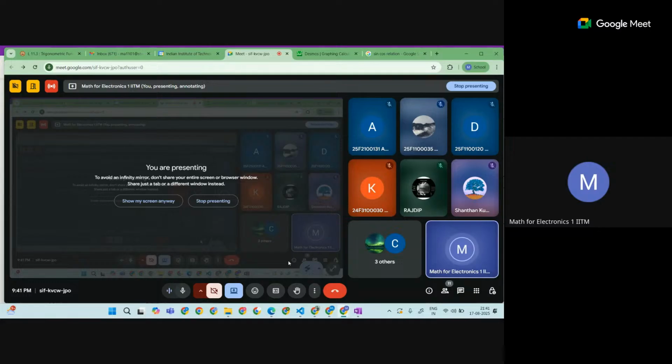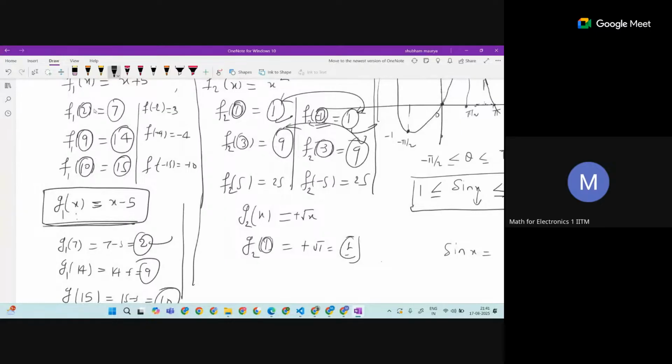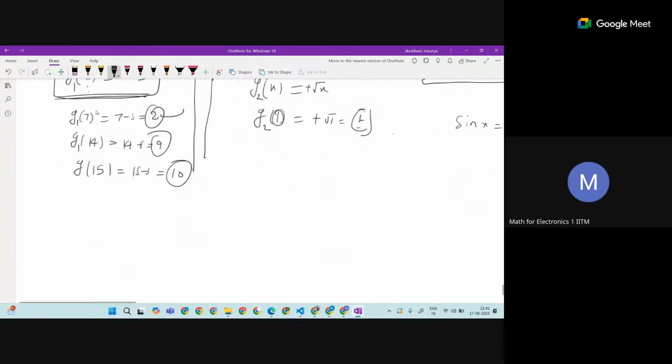So the problem is when you are getting the same output for different inputs. I am getting the same output but substituting different inputs. I substituted 1 here and minus 1 here, but got the same output, 1 and 1. Here it is 9, here it is 9. The inputs are different but the output is the same. Here the inputs are different and the outputs are also different. We are not getting the same. So that is the imposing condition.